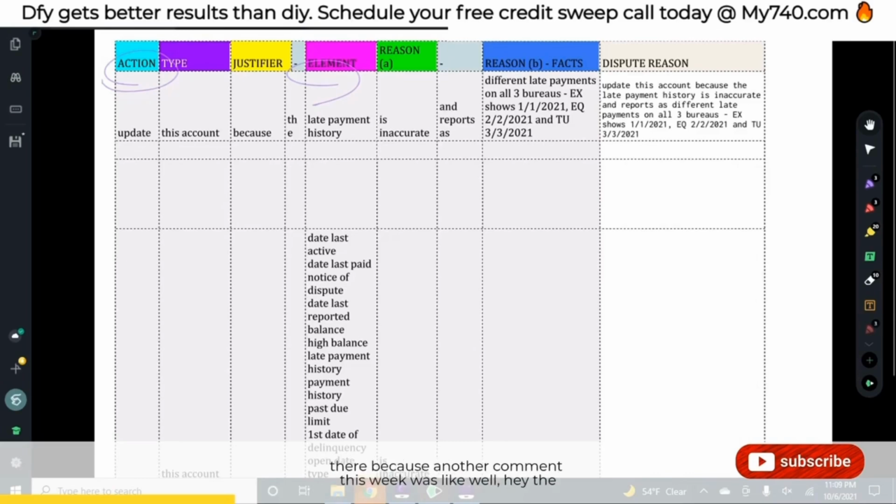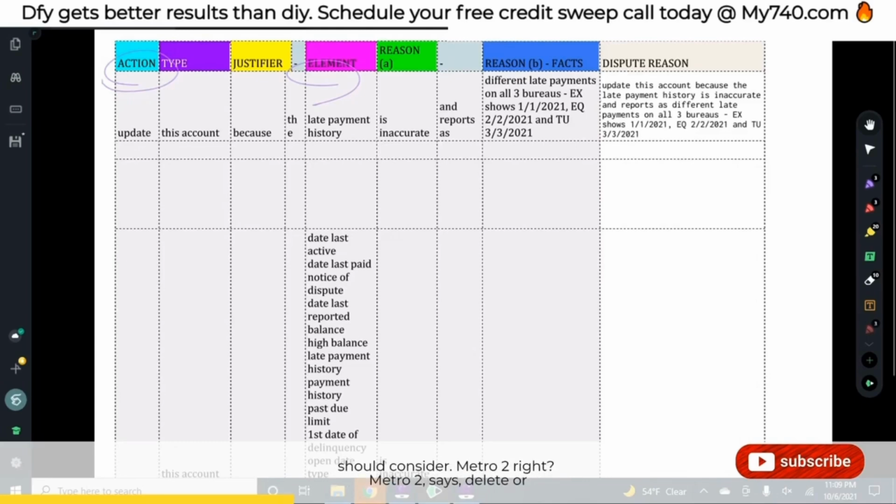Now, let's pause right there because another comment this week was like, well, hey, the bureaus don't care what the other bureaus are reporting. And guess what? My friend, yes, you are totally and absolutely correct, but here is the deal. This means either A, none of them correct, right? Not Equifax, not Experian, not TransUnion, or that one of them is correct and the other 2 are incorrect, or we don't know, right? But what they should care about, because you can sue otherwise if they don't correct it, is that they are reporting accurate information.